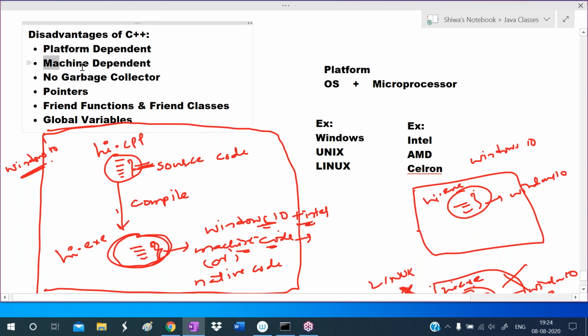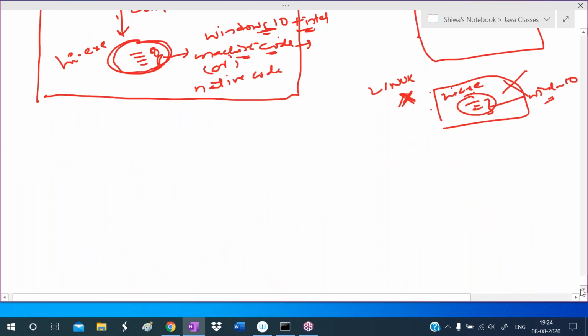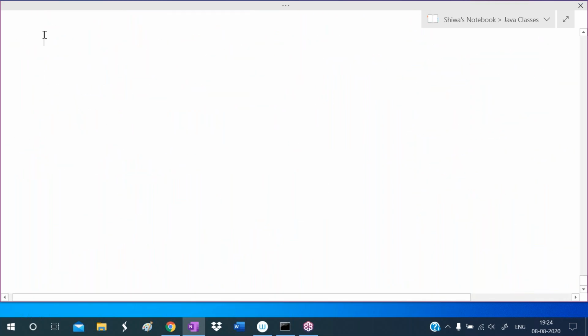Another drawback is that C++ is a machine dependent programming language. The second drawback of C++ is that it is machine dependent. What does that mean? It means the programs which are developed using C++...